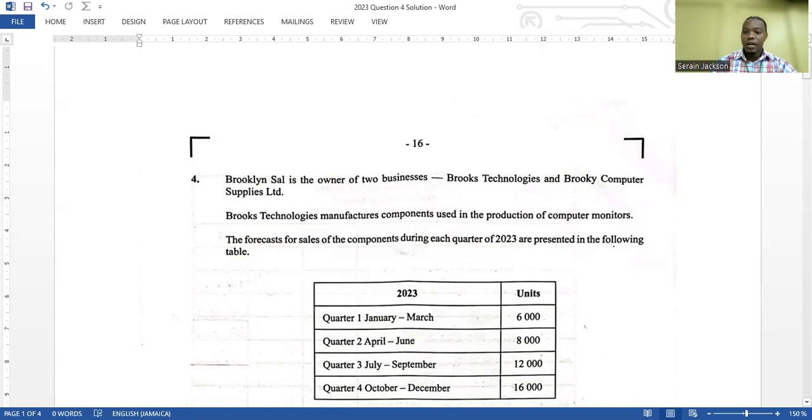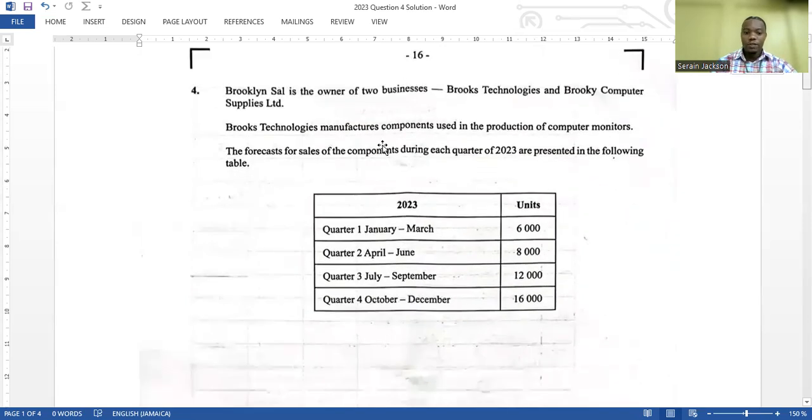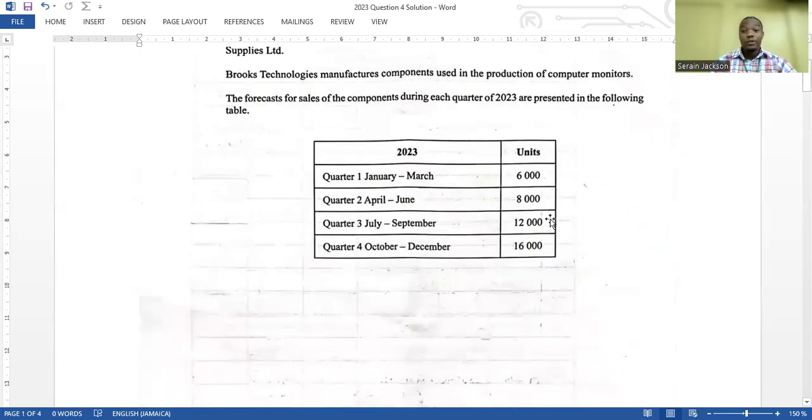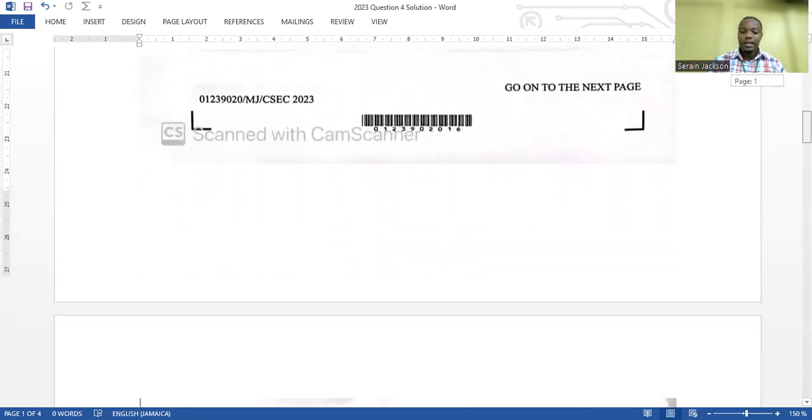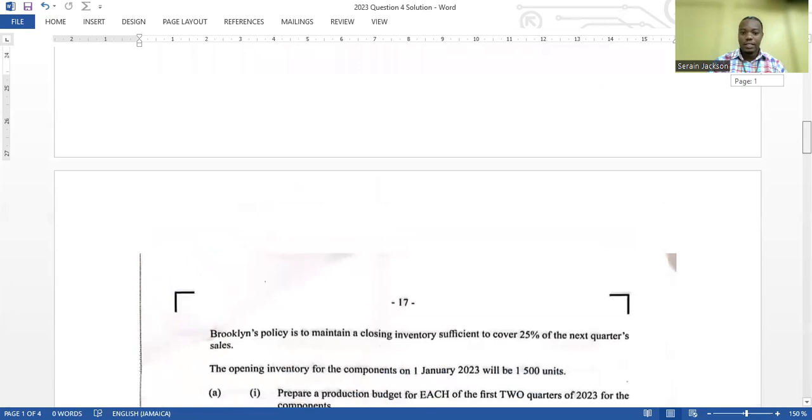So we are given the forecast for the different quarters and the amount of units. Now listen to me, they're asking you about sales forecast or production budget and stuff like that. Whilst it is fairly new to the syllabus, you will realize that they don't normally ascribe a lot of marks to new content.